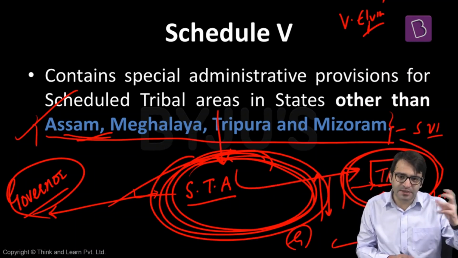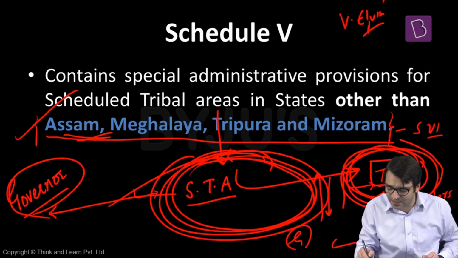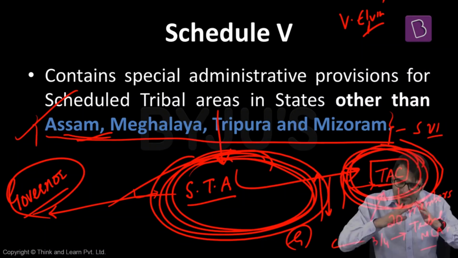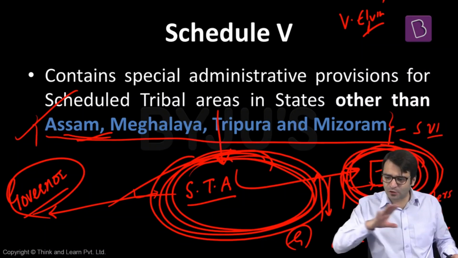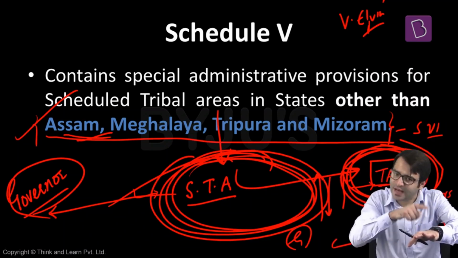There's a law passed by the Odisha Legislative Assembly. Whether this law will be applicable to the scheduled tribal area or not, that the governor will decide. And how will the governor decide? On the basis of the advice of the Tribes Advisory Council. That means more and more protection is made available to these scheduled tribal areas. Whenever a law is passed by the parliament or the state legislature, whether this law will apply to this tribal area or not, the governor will decide, on the basis of the advice given by the Tribes Advisory Council.